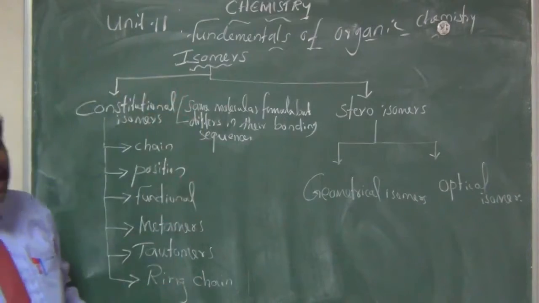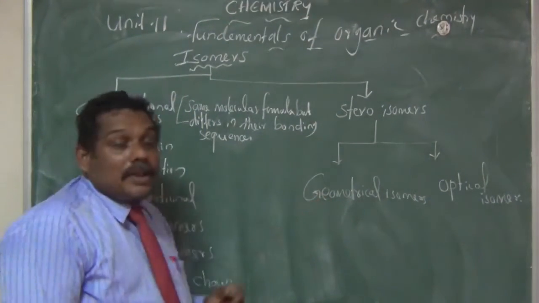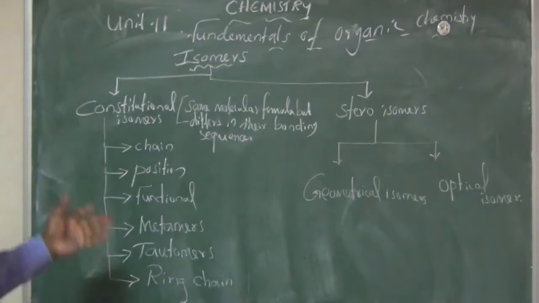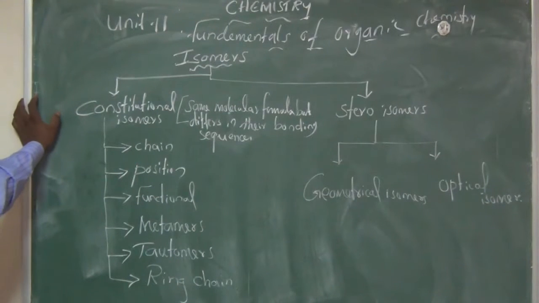And stereoisomers are again classified into two types: one is geometrical isomerism and the other is optical isomerism. I hope these are important questions. In the 12th standard also we have chain isomerism, and it is especially important for functional isomerism and metamers. All of these are important, so try to learn these questions. Anyhow, we will discuss them one by one.